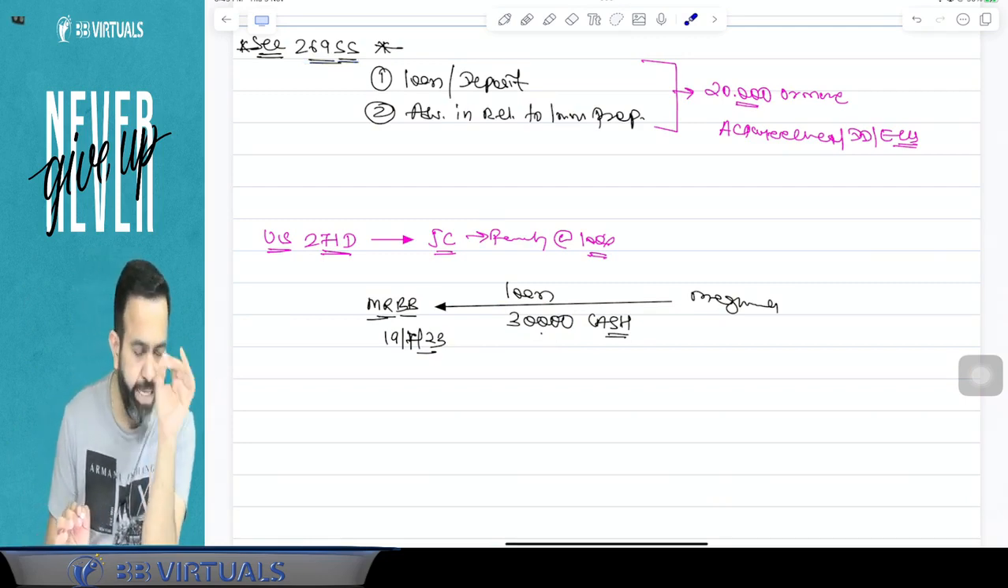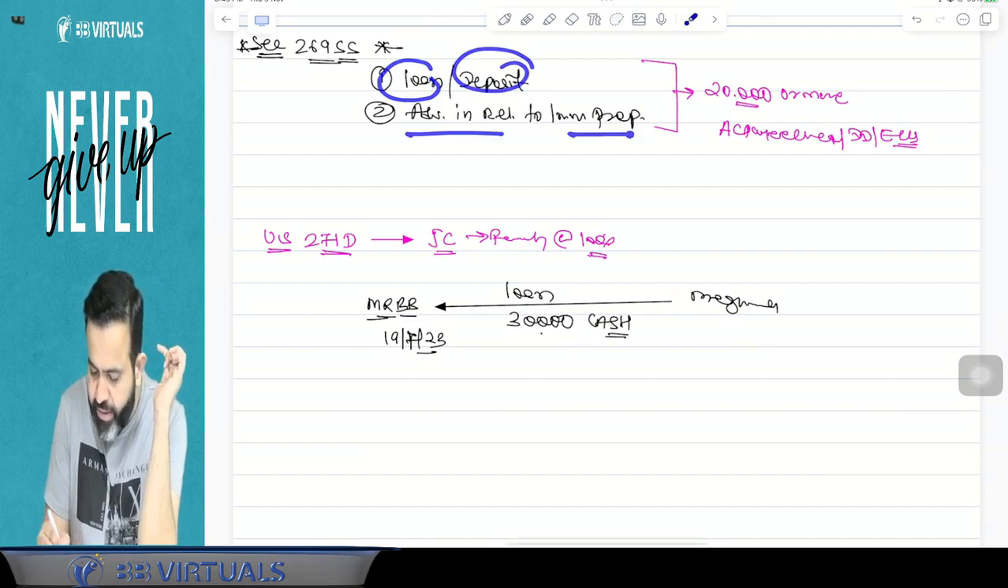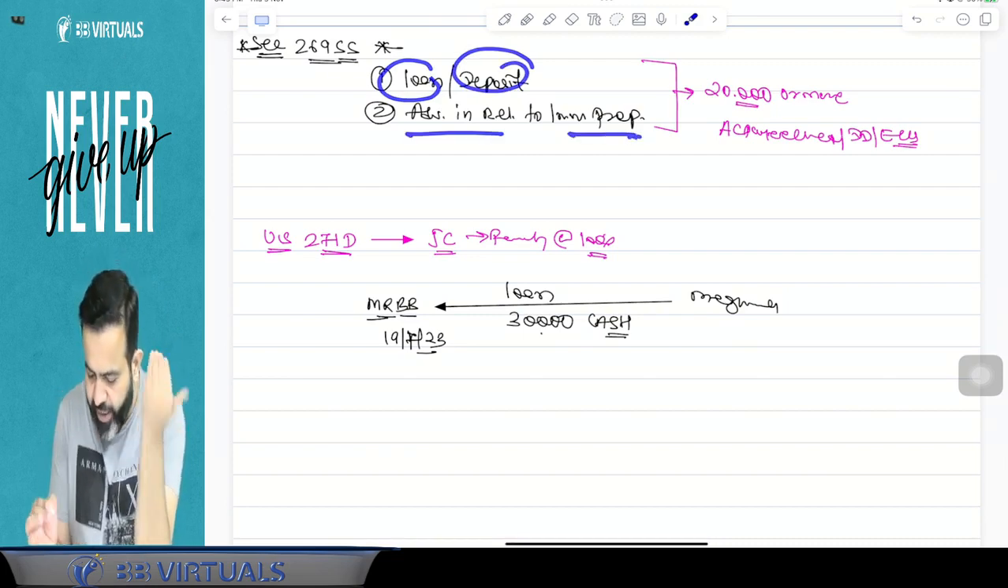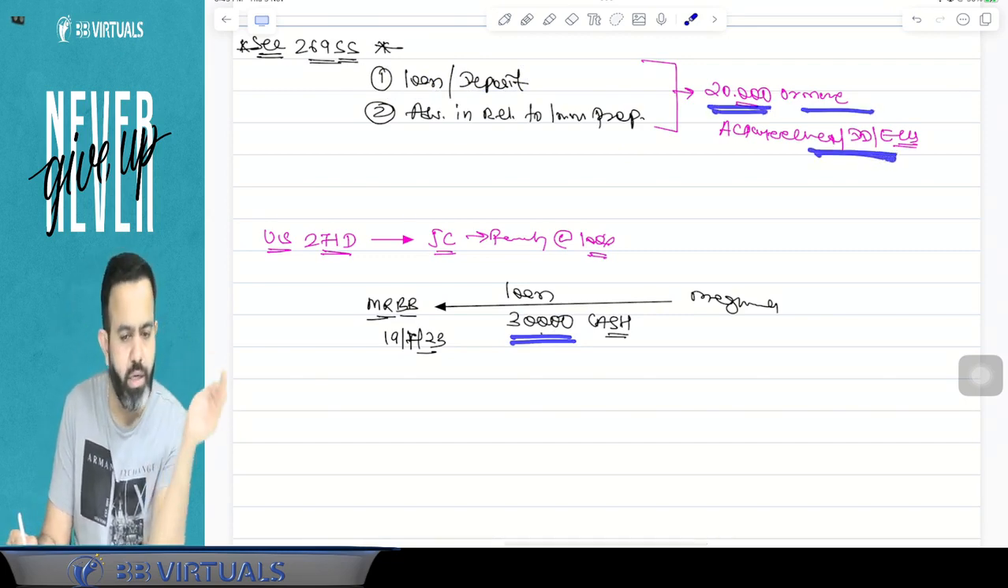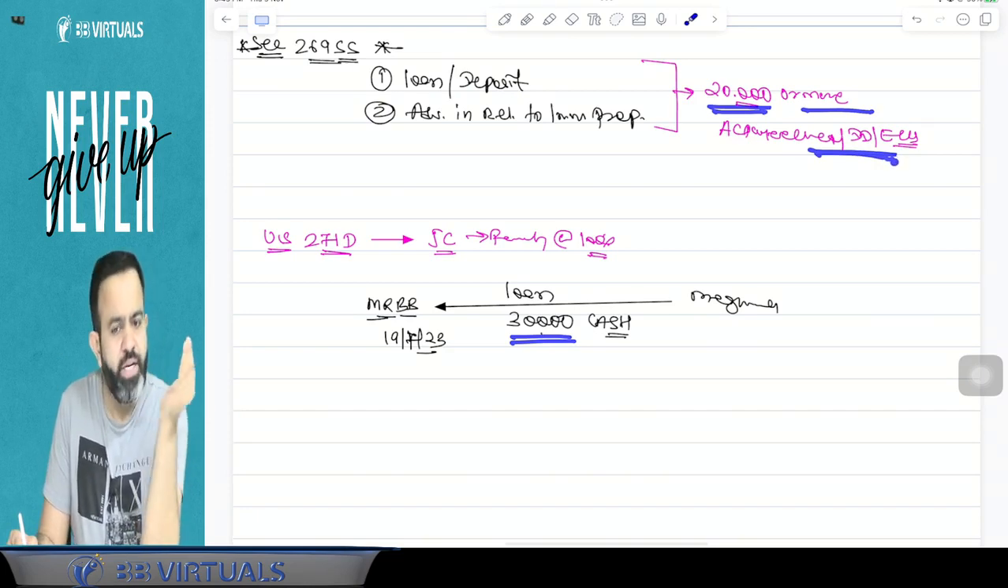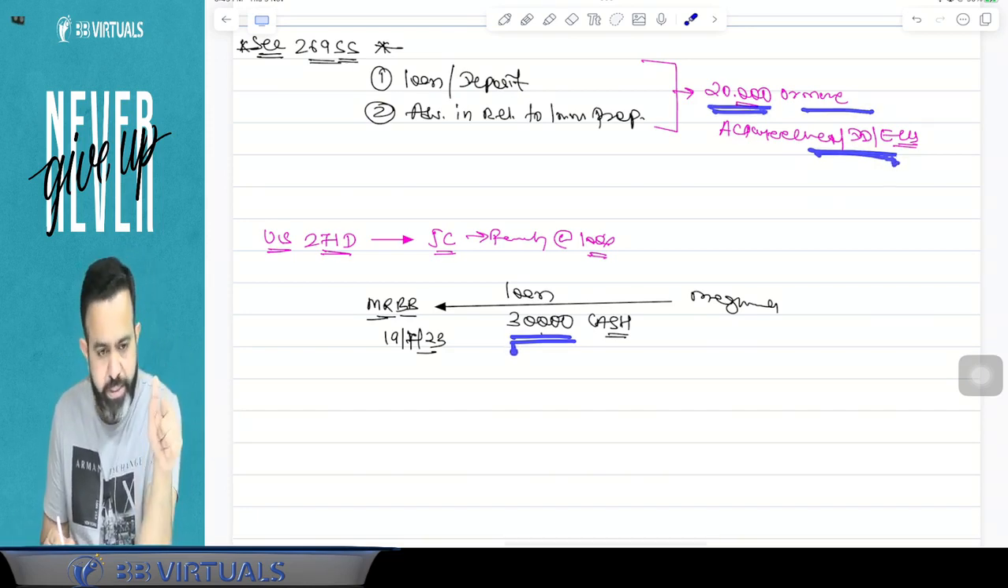Because 269SS says that if I take any loan or deposit or advance in relation to immovable property from any person, and if that amount is 20,000 rupees or more, then I should accept only by account payee cheque, account payee demand draft or any mode of electronic clearing system. So here, guys, I have violated this section.